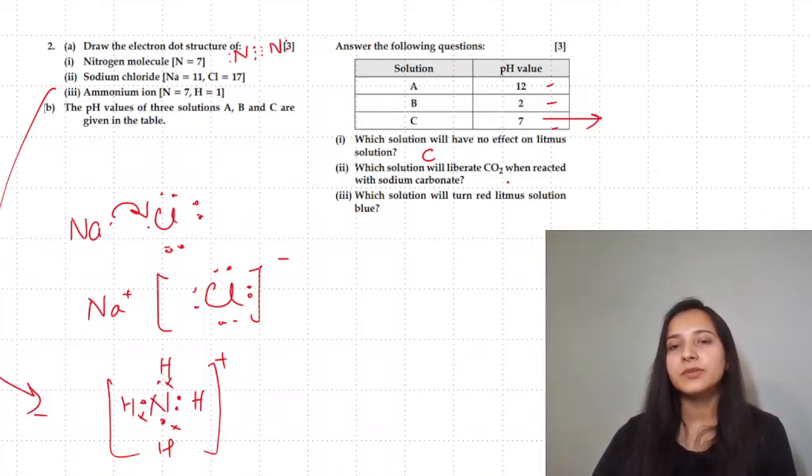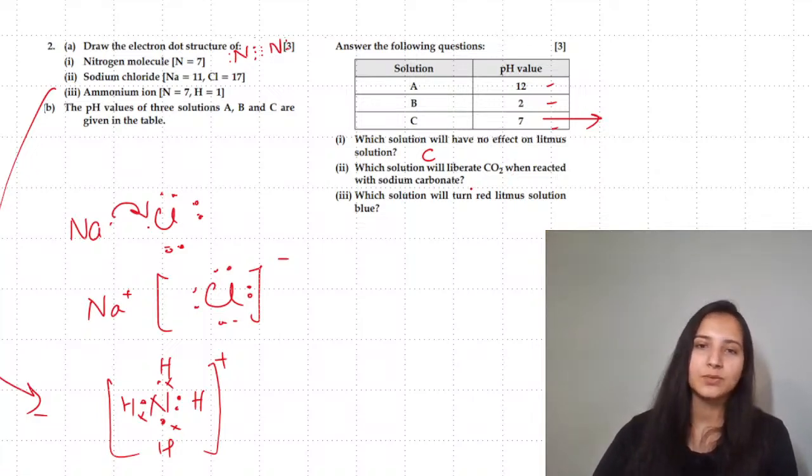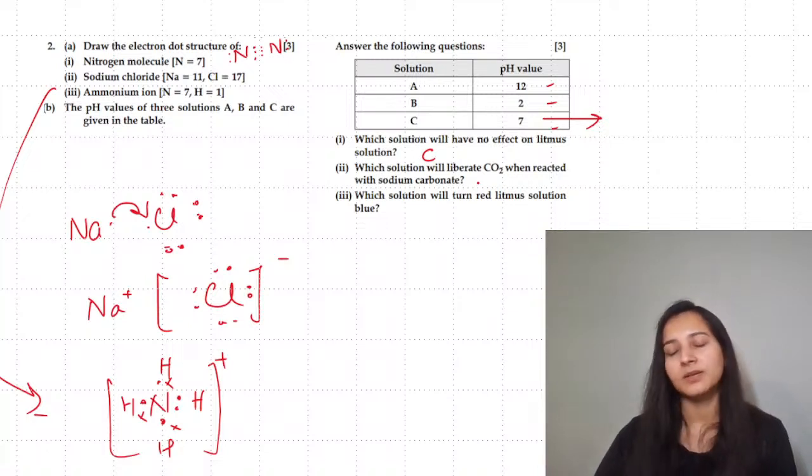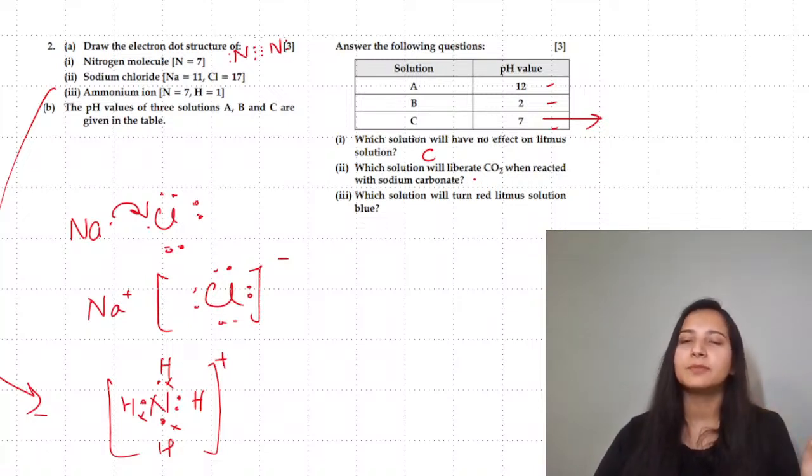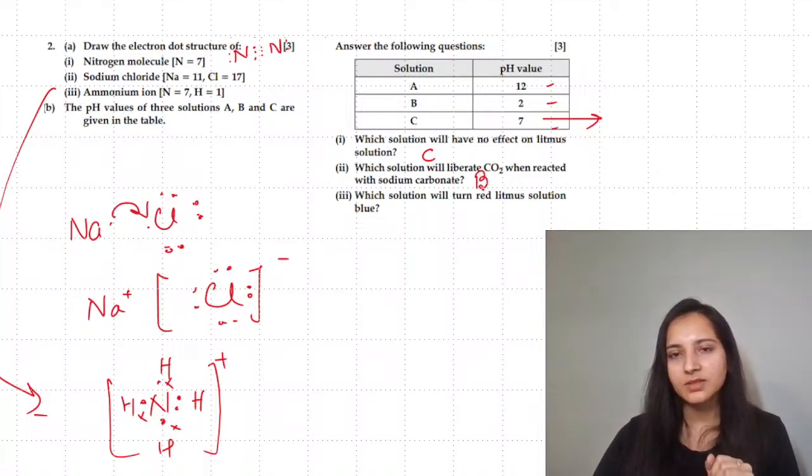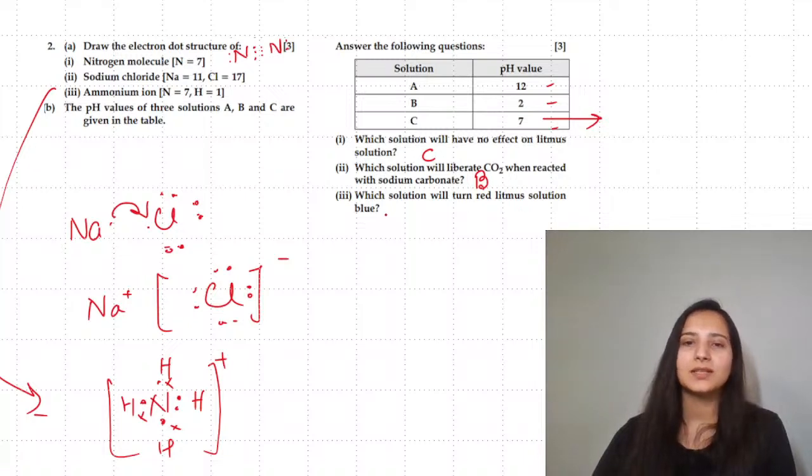Which solution will liberate carbon dioxide when reacted with sodium carbonate? Acids react with carbonates and bicarbonates to release CO2. So your answer will be B because a pH of 2 means acidic. Which solution will turn red litmus solution blue? Red litmus is turned blue by a base, so the answer will be solution A.